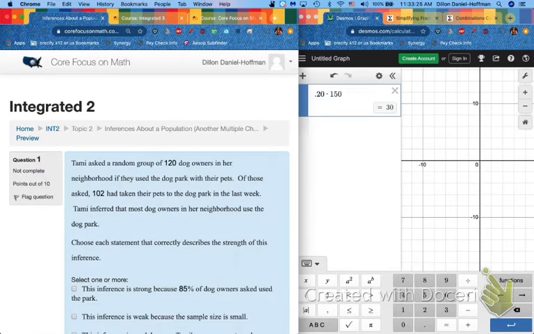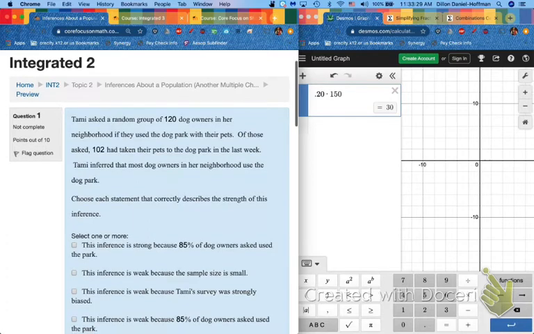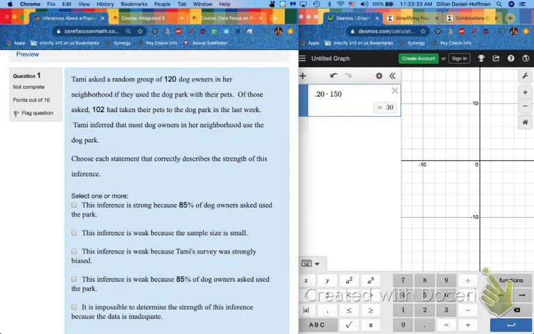Tammy asked a random group of 120 dog owners in her neighborhood if they used the dog park with their pets. Of those asked, 102 had taken their pets to the dog park in the last week. Tammy inferred that most dog owners in her neighborhood used the dog park. Choose each statement that correctly describes the strength of this inference. So let's talk about strong and weak inferences.